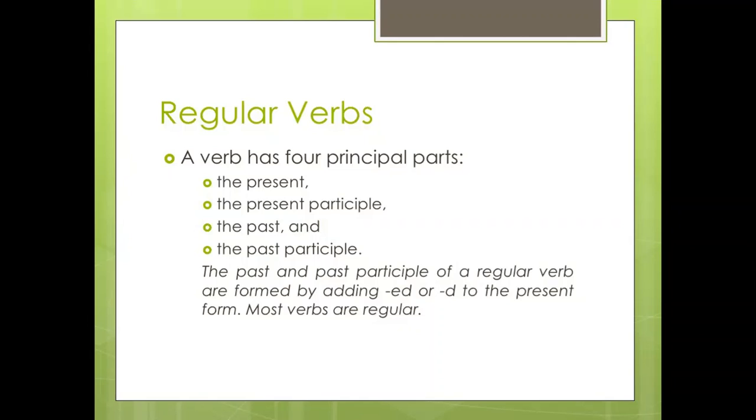So a verb has four principal parts: the present, the present participle, the past, and the past participle. The past and the past participle of a regular verb are formed by adding ed or d to the present form, and most of the verbs are regular.